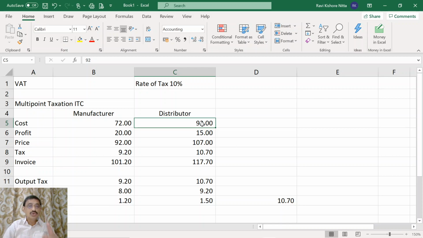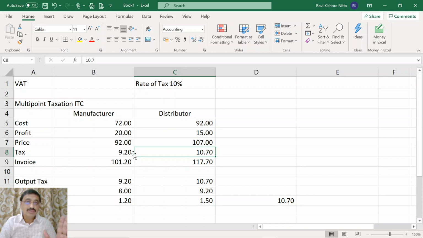This 92 rupees does not include the tax component, thereby the price of 107 also does not include the tax component. That tax component was kept separately here. Now, when you are applying 10% on 107, this 107 does not have any tax component in it. Thereby, when you are applying 10%, you are not applying tax on tax again.